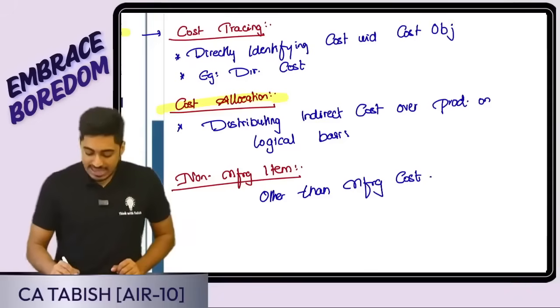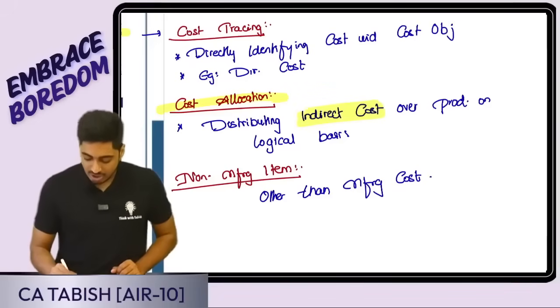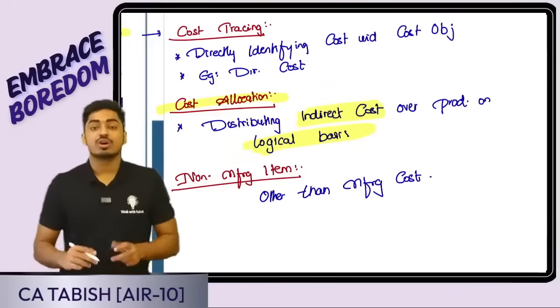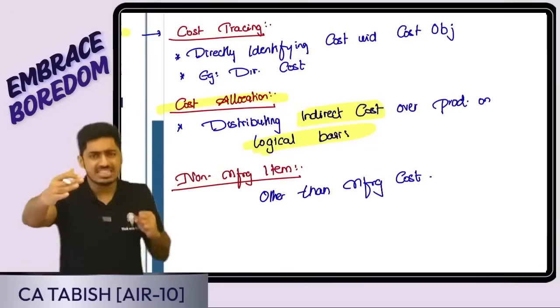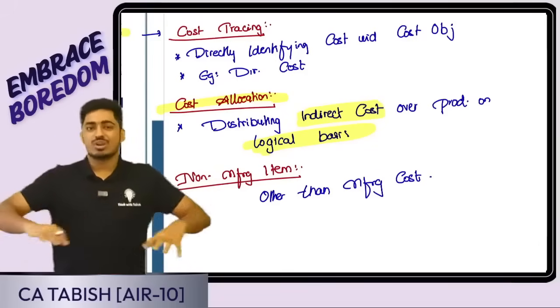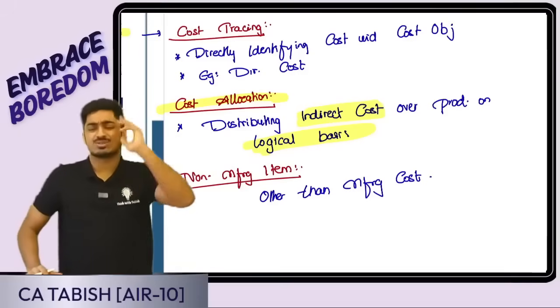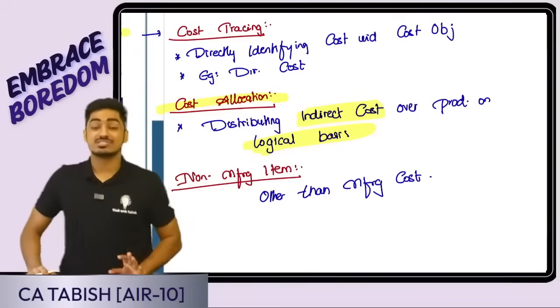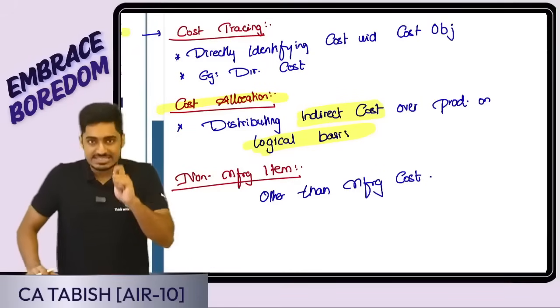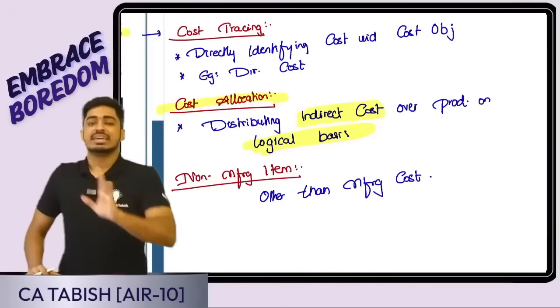Here, what I'm doing is distributing the indirect cost over the product on a logical basis. Say, for example, factory rent is there. Can I tell for 1 shirt, this much is the factory rent? No. But on a logical basis, I can distribute. 10,000 was the rent, 1,000 shirts I produce. That means 10 rupees per shirt it can be. Yes, it is going to be cost allocation. Is it direct tracing? No, it's an indirect distribution.